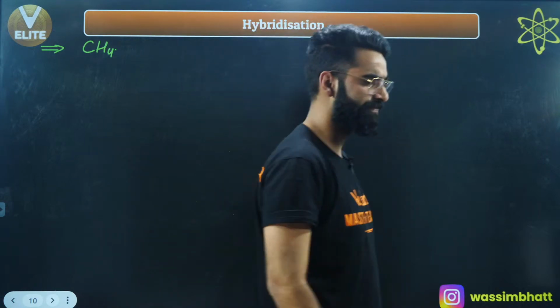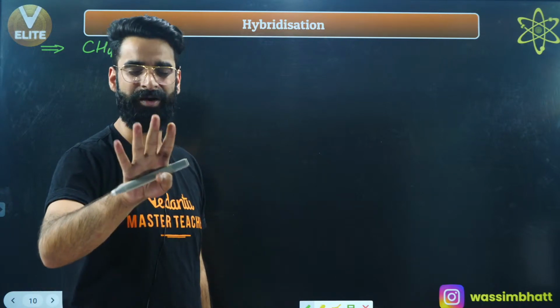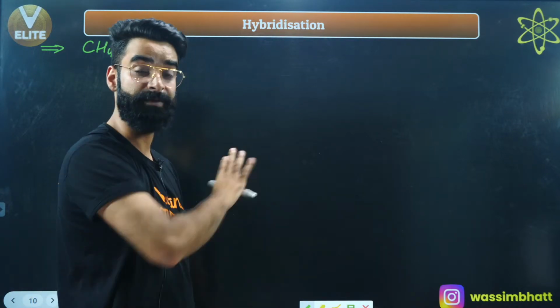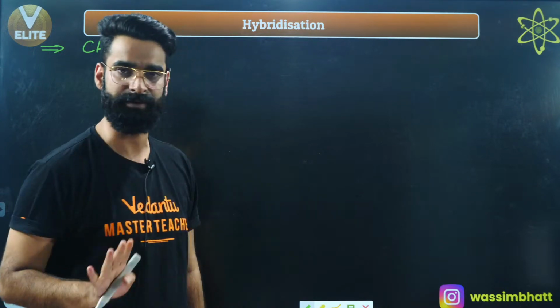SF4 भी बता दूंगा, उसकी shape होती है seesaw shape, 4 sigma bonds, 1 lone pair. Right, just wait for it, let me finish first. SF4 भी बता दूंगा. Seesaw shape, 4 bond pairs, 1 lone pair, okay.